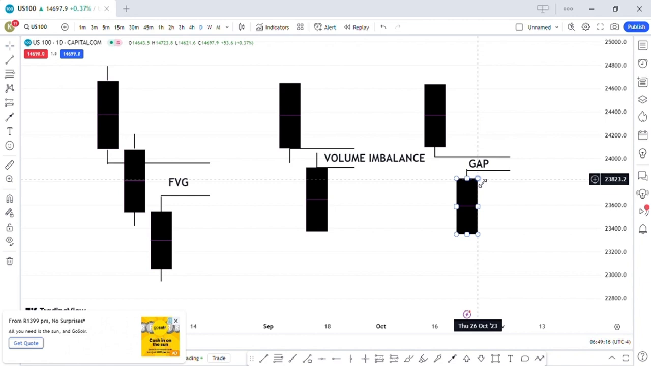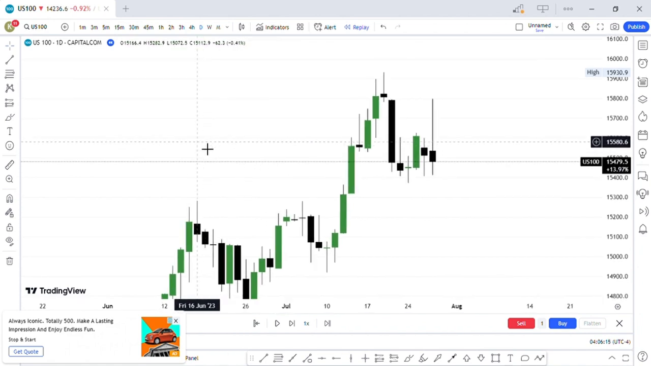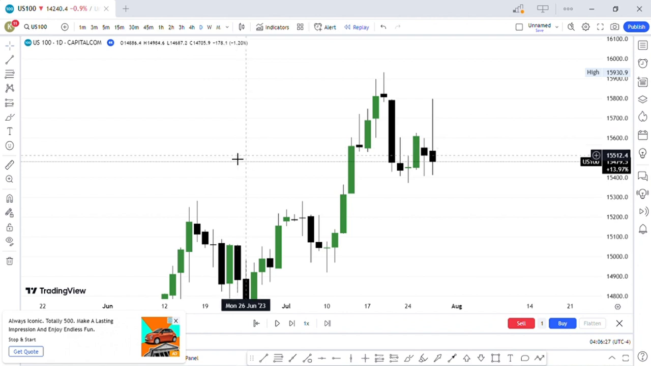Now that we understand the difference between fair value gap, volume imbalance, and a gap, and we know what the fair value gap is and how to trade it, and what an inversion fair value gap and a BC are, let's go to the market and look at a few examples. Okay, guys, for our first example, we're going to use US 100 on the daily time frame. What are we looking for? We're looking for a 3 consecutive candle pattern whereby the low of the first candle does not overlap with the high of the third candle in a BC, or whereby the first candle's high does not overlap with the third candle's low in a BC. Right? Let's go.